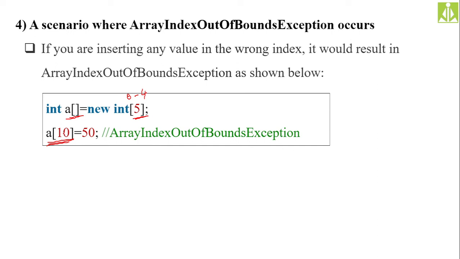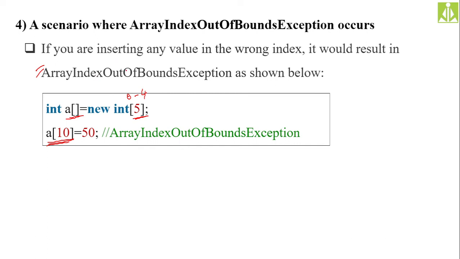When you try to access the 11th element, it is beyond the boundary of the array, isn't it? So what will happen? Beyond the index boundary of the array, you will get an error. That type of error is nothing but the array index out of bounds exception.